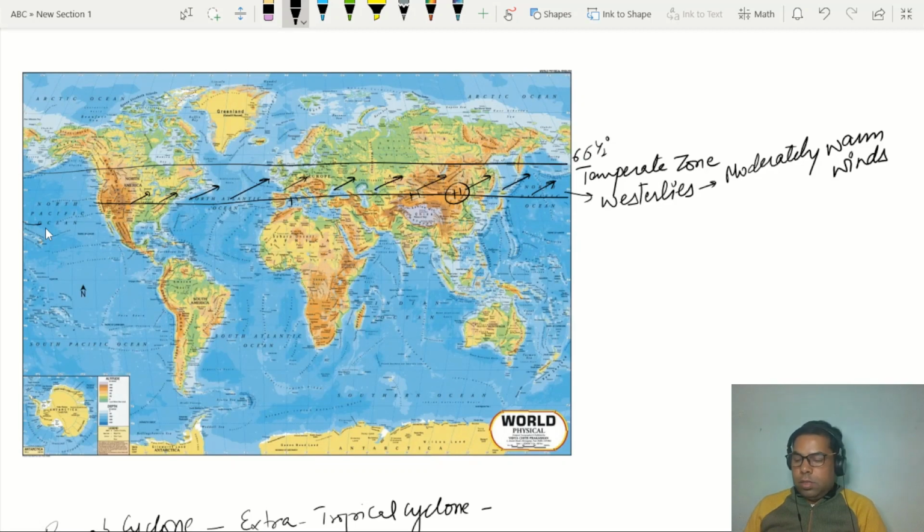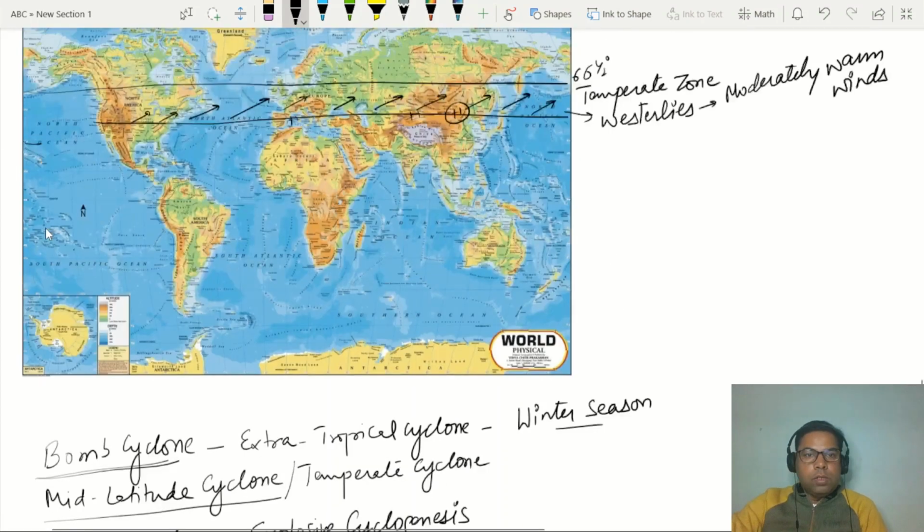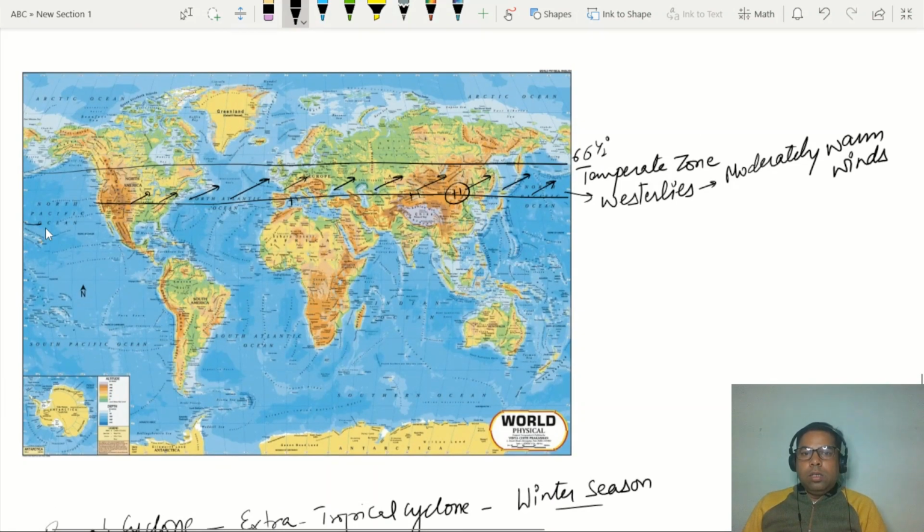I'll come to the winter season also, because this bomb cyclone takes place in the winter season, right? It develops in the winter season. So cyclones also develop in the summers, but there the atmospheric condition is different than the winter season, right? Now see, in the summer season, the warm wind becomes relatively stronger, and they confluence with winds coming from the polar region.